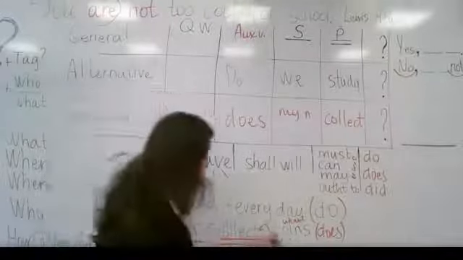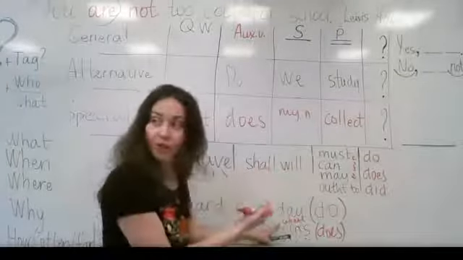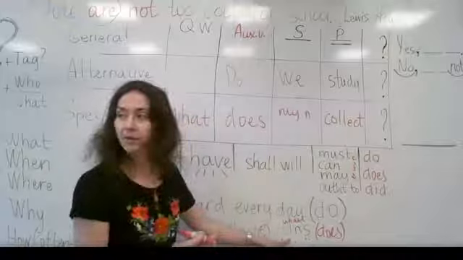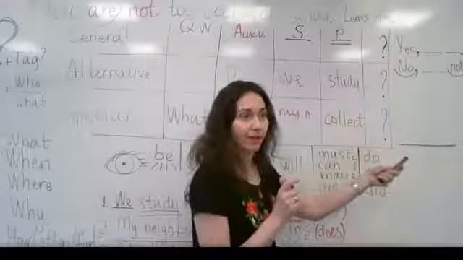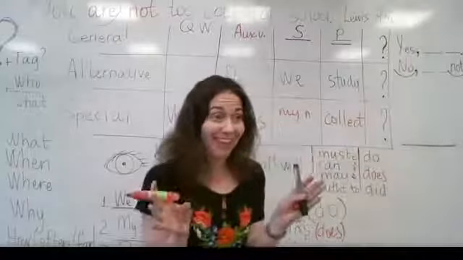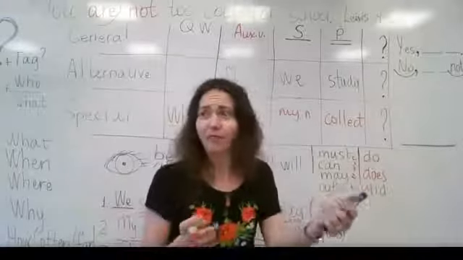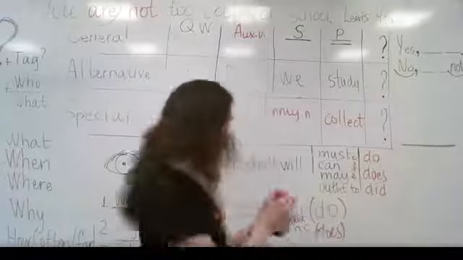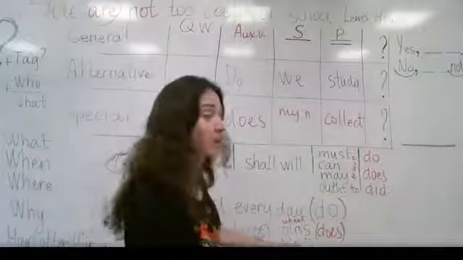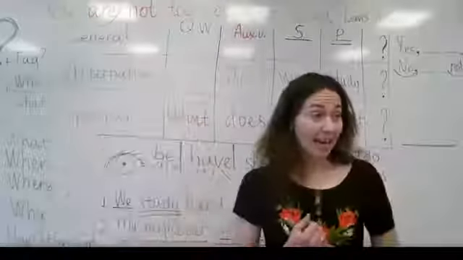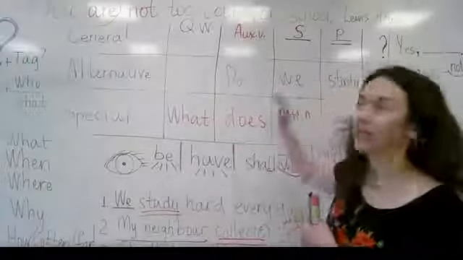We cannot use the same word right now because we have used the question word. And the answer is coins. So don't make that mistake. What does my neighbor collect? Coins. It's stupid to say that, because you asked what? You cannot say coins because you reveal the answer. The answer will be at the end. You answer this question with this word. Don't forget how you ask questions and how you answer.